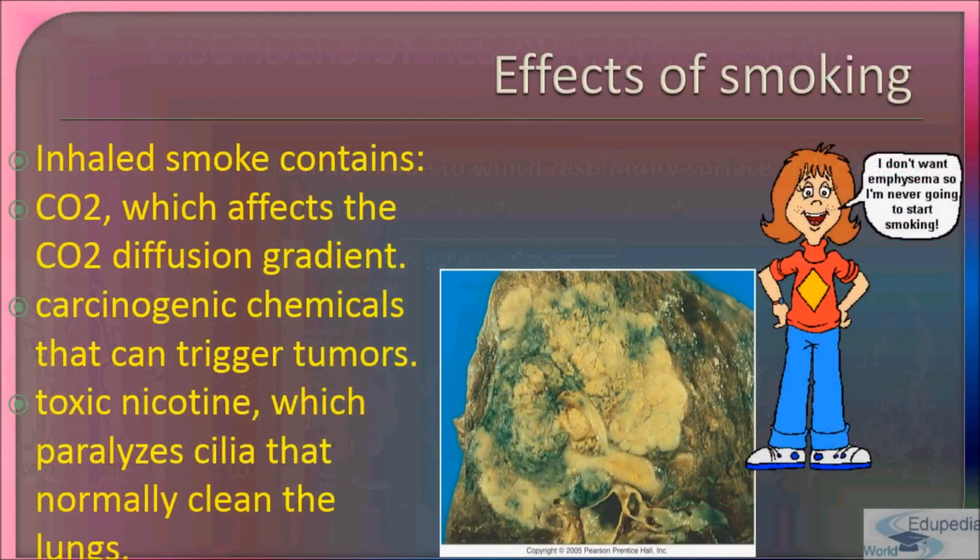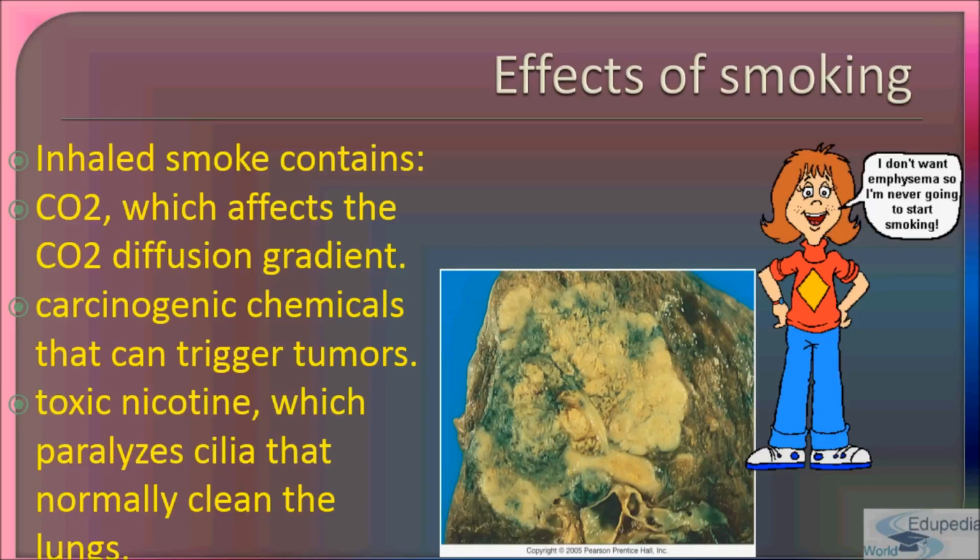Now how does it get affected by smoking? Inhaled smoke, as we know, contains CO2, which affects the CO2 diffusion gradient. It also contains carcinogenic chemicals that can trigger tumors. Carcinogenic chemicals are the ones which can cause cancer, so they can trigger cancer cells.